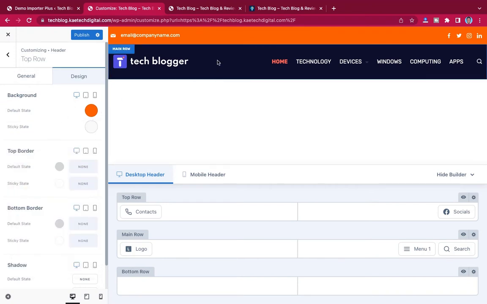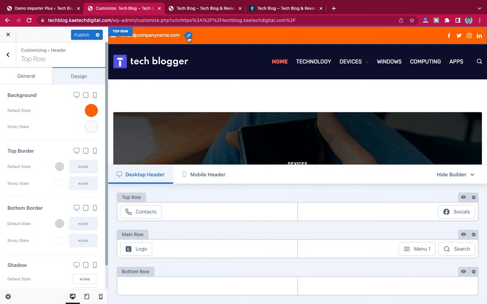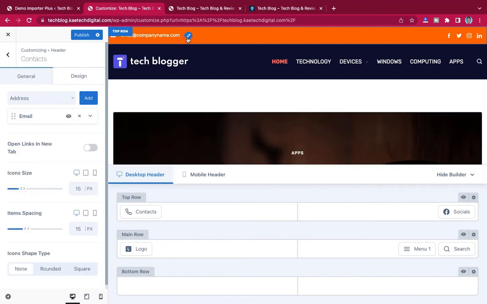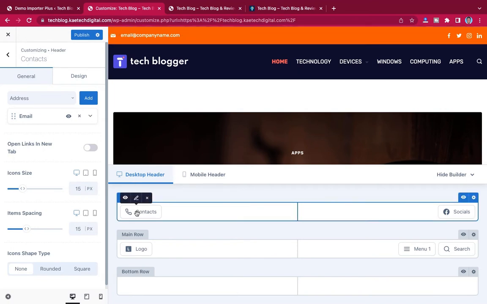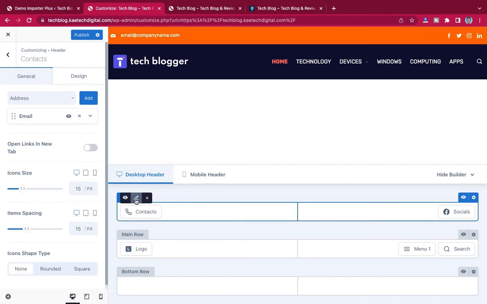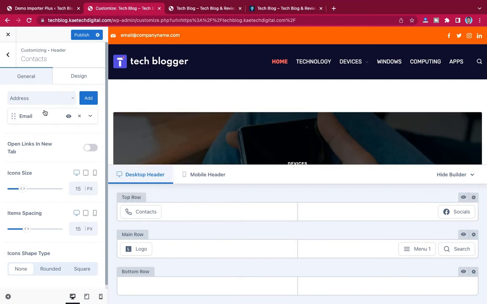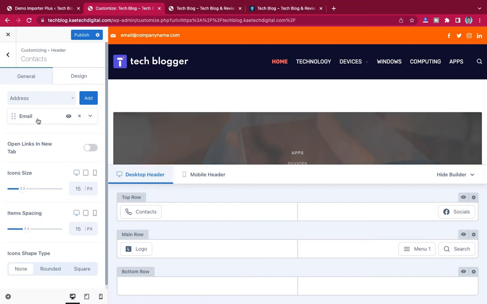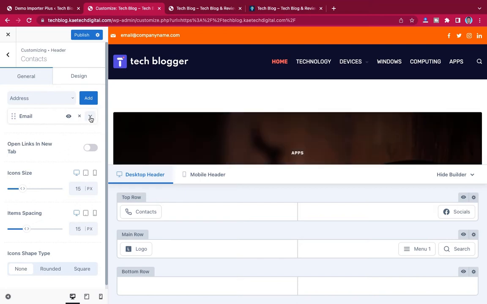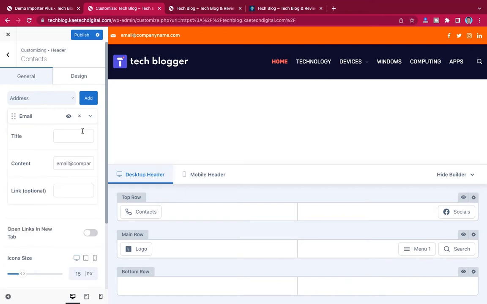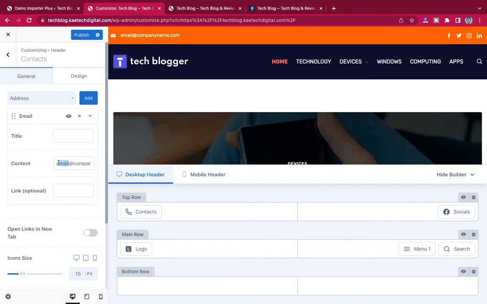Now the same way I want to change the words over here, so I click on this pencil icon, or if you don't see the pencil icon, you can hover over here. You see this pencil icon over here. You can click on it and it will take you to this place. When you are here, click on this arrow over here, and then you can change whatever you want to change over here.